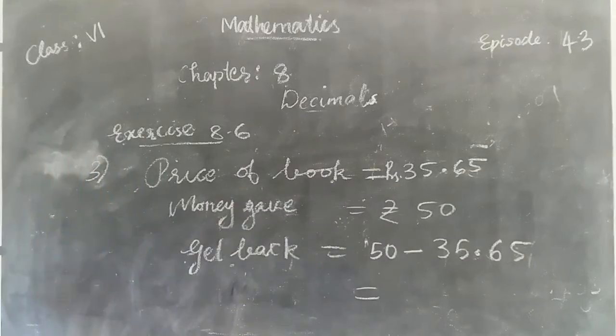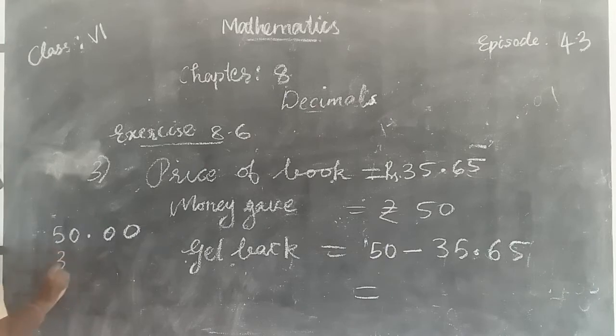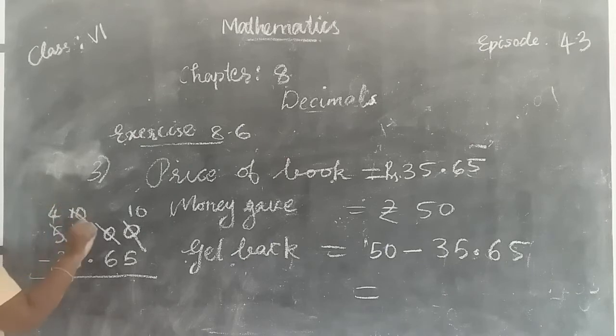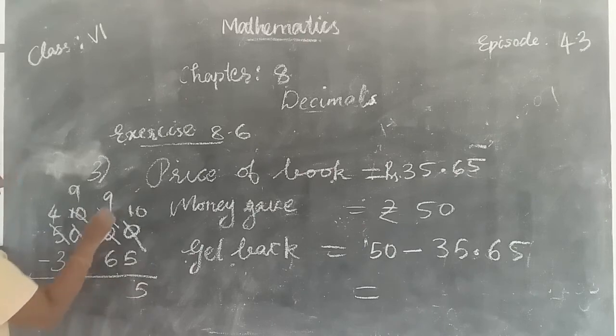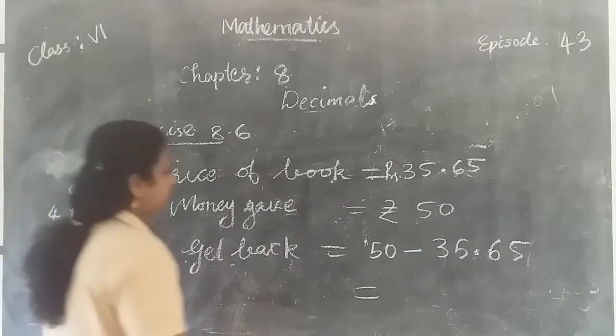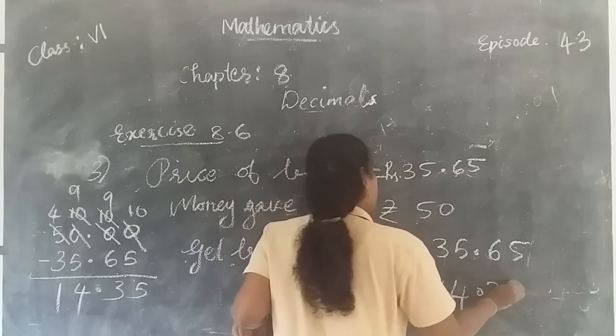When we subtract, 50 has no paise, so put zeros: 50.00 minus 35.65. 4, 10, and here is 10, it's 9, 10. 10 minus 5, 5. 9 minus 6, 3. 9 minus 5, 4. 4 minus 3, 1. So 14.35. So she gets back from the shopkeeper rupees 14.35.